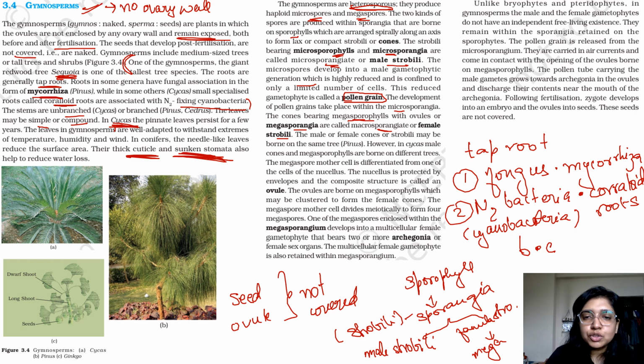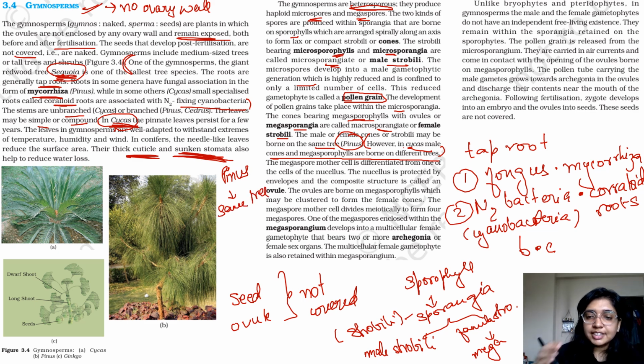The male or female cones may be borne on the same tree. They can either be on the same tree. However, in cycas, so when we are talking about cycas, two examples we had studied, cycas and Sequoia. In case of your cycas, the male cone and female cone are on different trees. Okay. And in Pinus, they are on the same tree. So I'll just write it down as Pinus, same tree.